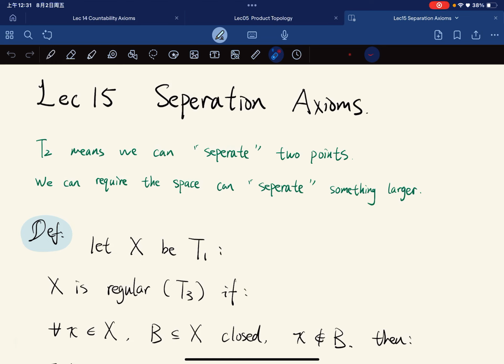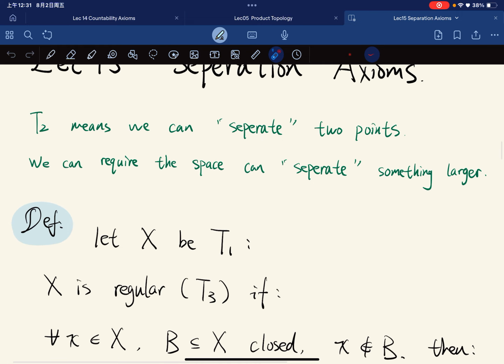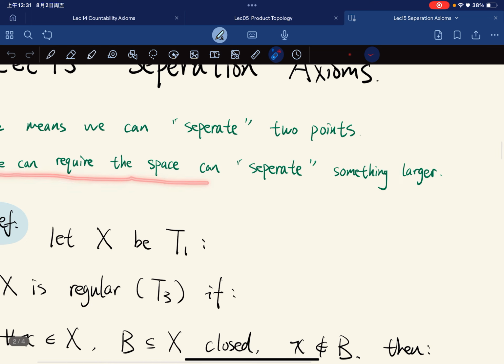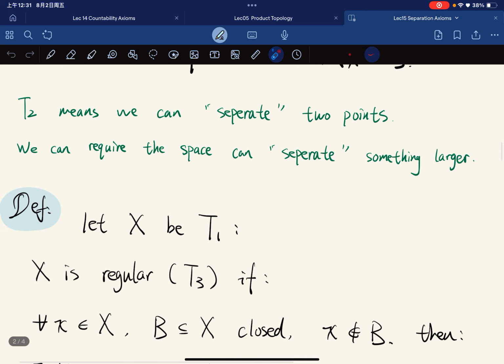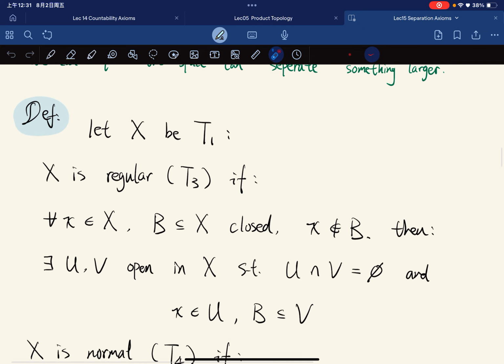Okay, so this lecture is on separation axioms, and we introduced the definition of a Hausdorff space, T2. So T2 means that we can separate two points, right? And we can push that forward, so we can require the space to separate something larger, i.e. sets, right? So here's the definition.